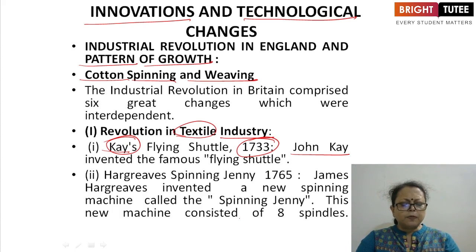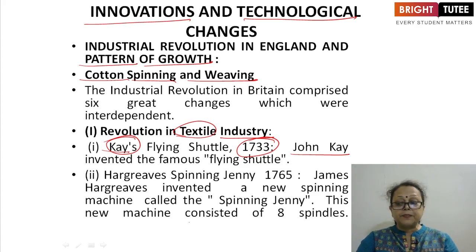It made weaving of broadcloth by one man possible. This invention increased the demand for yarn, which could not be spun fast enough to keep the shuttle working. The flying shuttle started being used in the textile industries, which made the demand for yarn very high. In those days, yarn was spun by hand, and this spinning did not fulfill the demand of the flying shuttle.